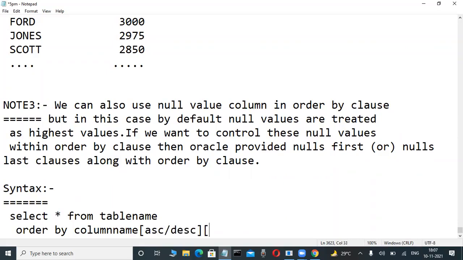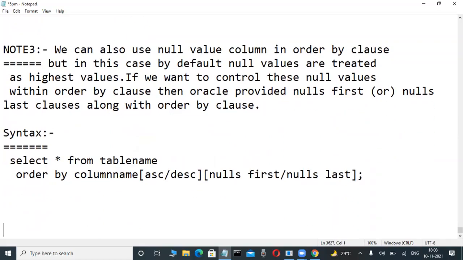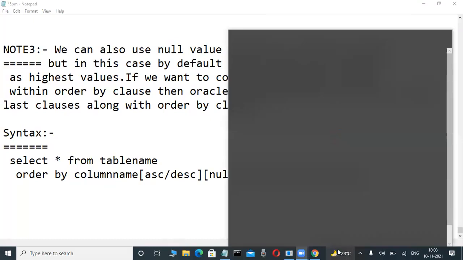Again, another optional thing is there. Which one? Nulls first or nulls last. Nulls first or nulls last. These are all predefined, dead easy, small things.